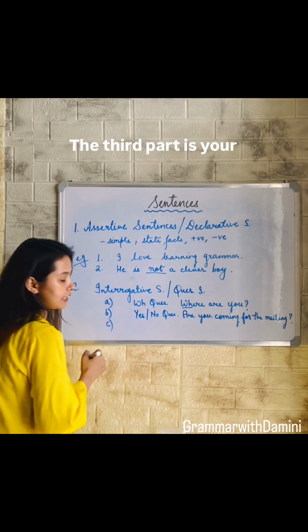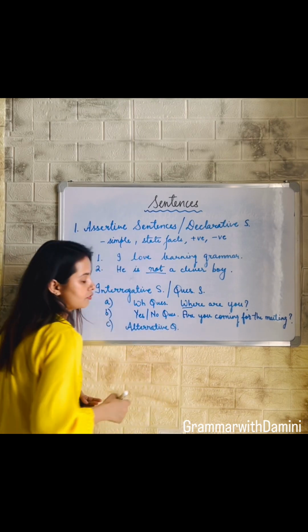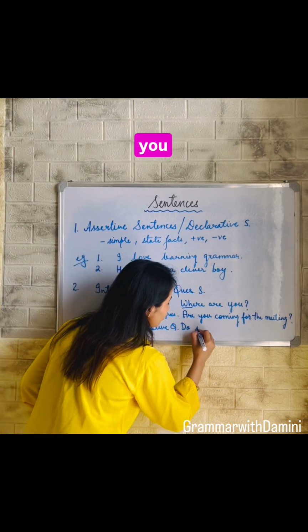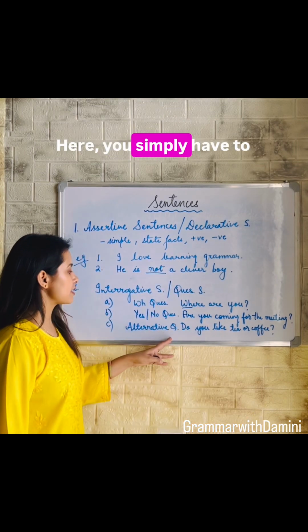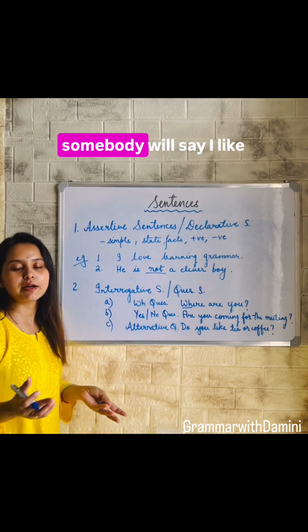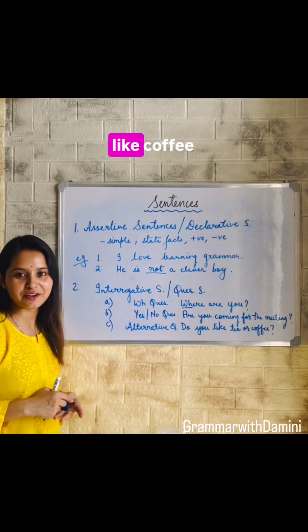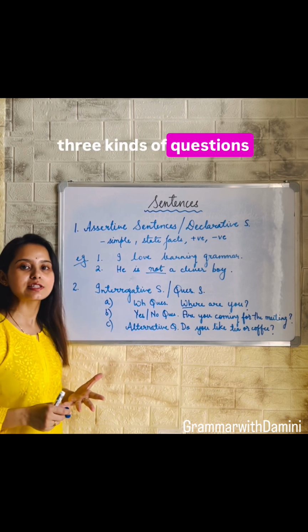The third part is your alternative questions. For example, do you like tea or coffee? Here, you simply have to choose any of the options. That I like tea, or somebody will say I like coffee, like I personally like coffee. So, in interrogative sentences, these three kinds of questions can be framed.